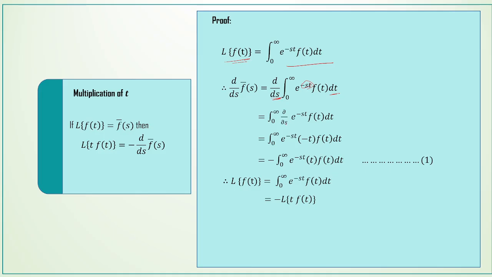So we are partially differentiating only this function, dou by dou s of e power minus st. Therefore, integral 0 to infinity, differentiating e power minus st with respect to s, we have minus t in the product, e power minus st into minus t f of t dt. And minus can be taken outside. So, minus integral 0 to infinity e power minus st into t into f of t dt.